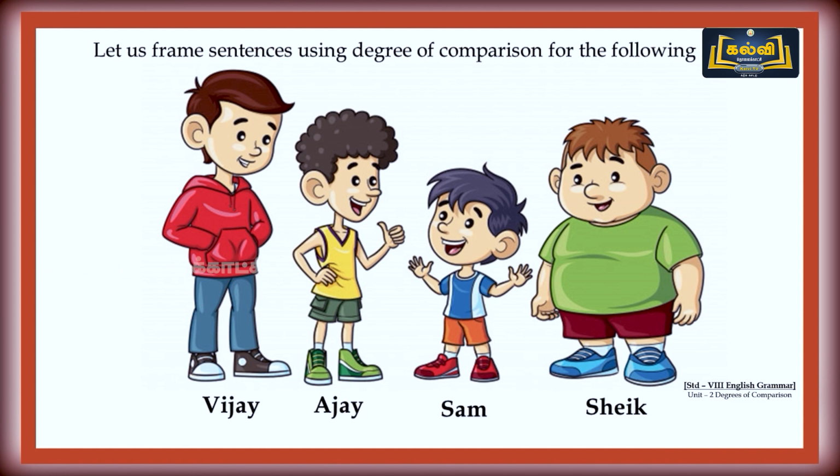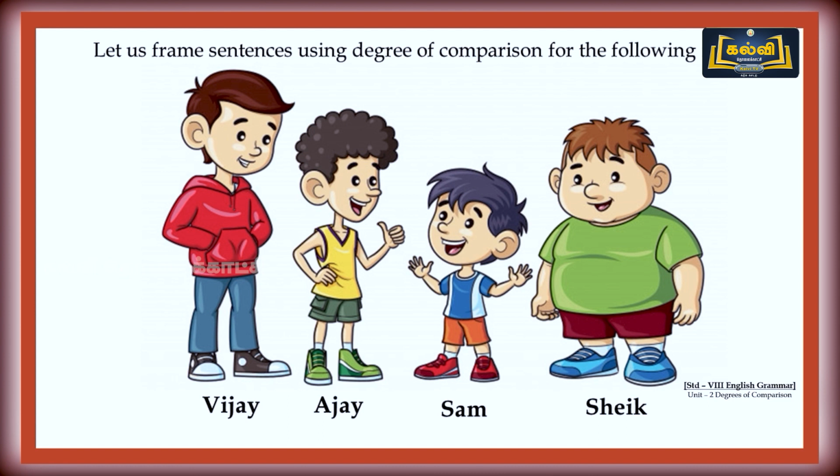Look at this image. What is the task? We are going to frame sentences using degrees of comparison. Shall we do? Here, 4 boys are there. The boy who is wearing red jacket is Vijay. And the yellow t-shirt is Ajay. And the short boy is Sam. And we are having one more boy, Sheikh. So, let me give some examples. Then you try to frame sentences using degrees of comparison.